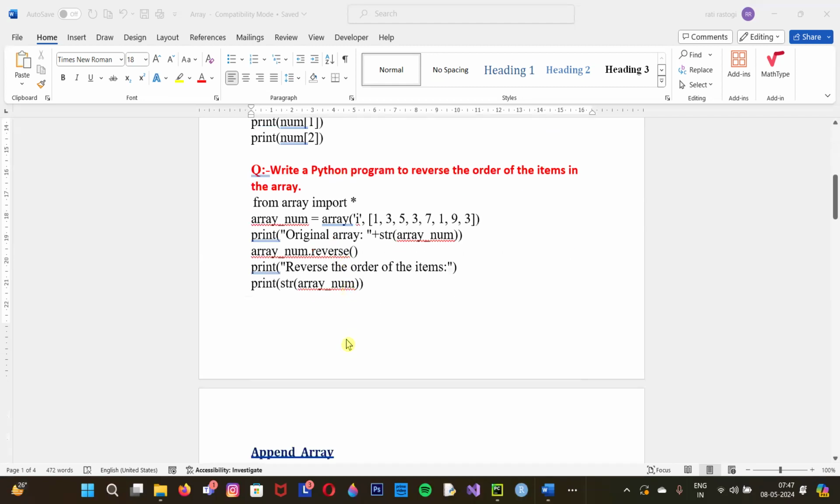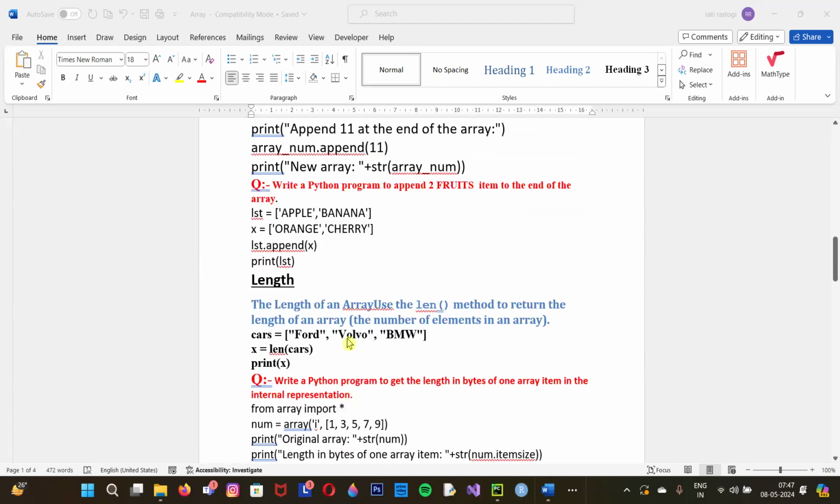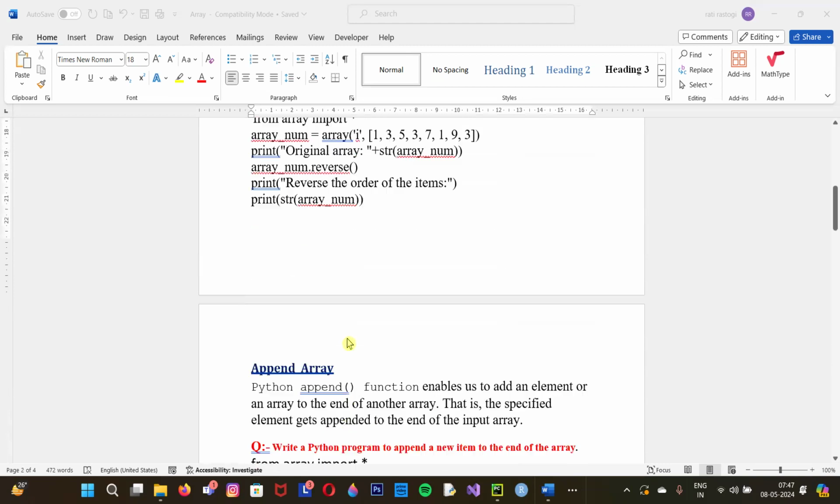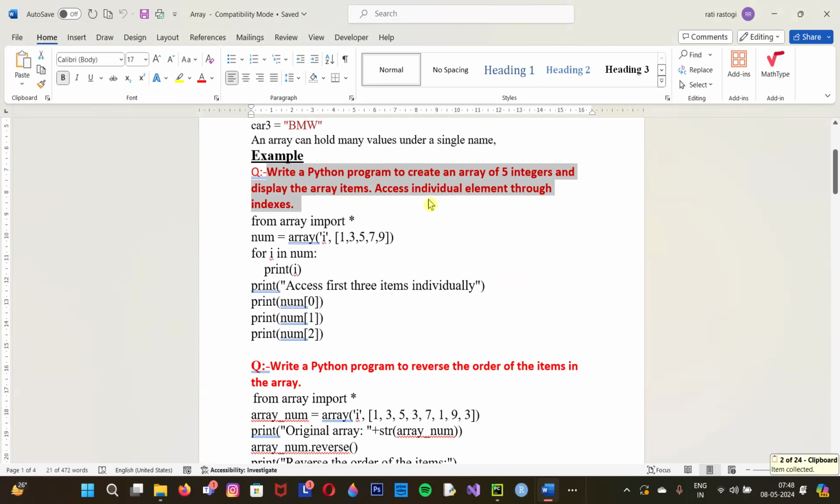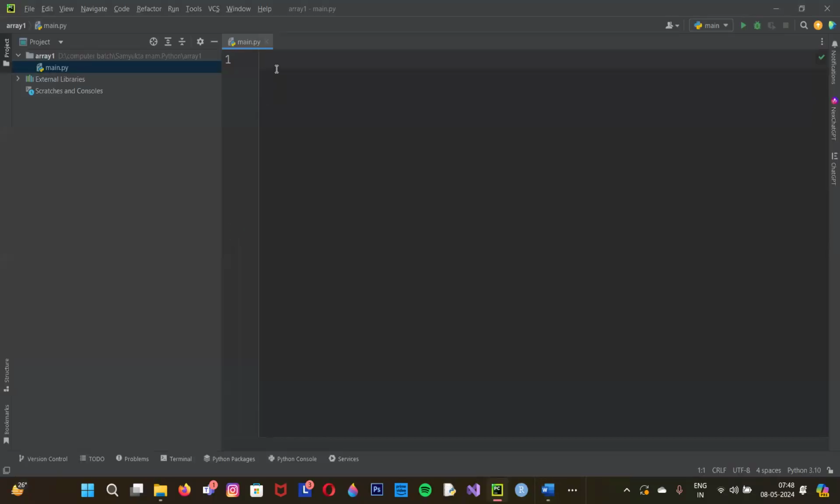We have two types of array, 1D array and 2D array. First of all, I'm going to tell you 1D array, and with the help of 1D array, we can call many items also. How we can do it, I'm going to tell you with the help of one question. So the question is this: write a Python program to create an array of 5 integers and display the array items, access individual element through index. So let's start with the code.